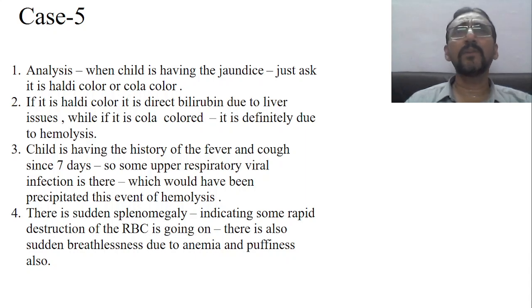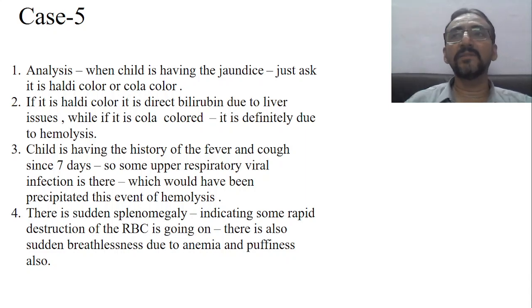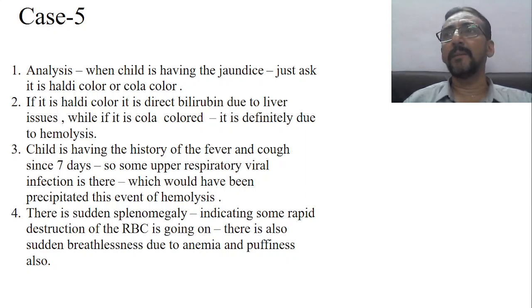Now the onset is rapid, so that again suggests the autoimmune pathology. See, pallor is not a symptom which develops very rapidly, isn't it? Usually it is a symptom which develops gradually. Edema sometimes may develop very rapidly, that's a different issue. But pallor and such symptoms usually develop very slowly, and here it is developing rapidly. So with rapidly developing pallor, either there should be hemorrhage or there should be hemolysis, isn't it?